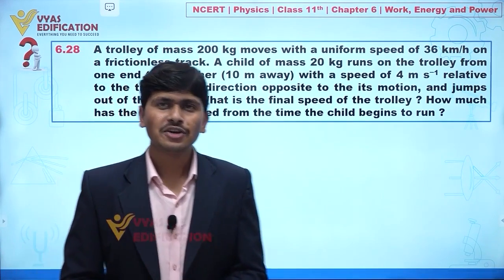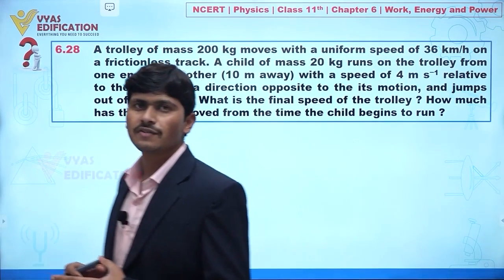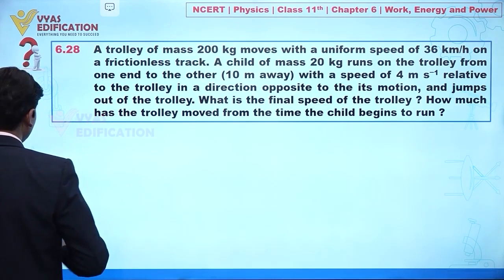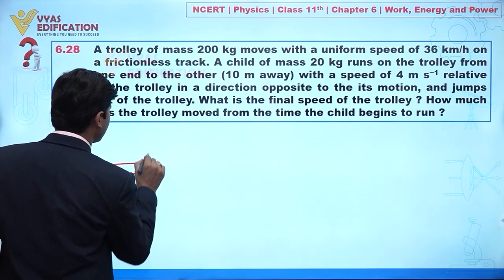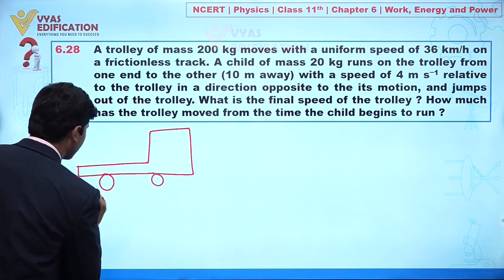Now dear student, we are going to discuss question number 6.28, and in this question it is given to you a trolley of mass 200 kilogram. Let's suppose this is a trolley, clear?